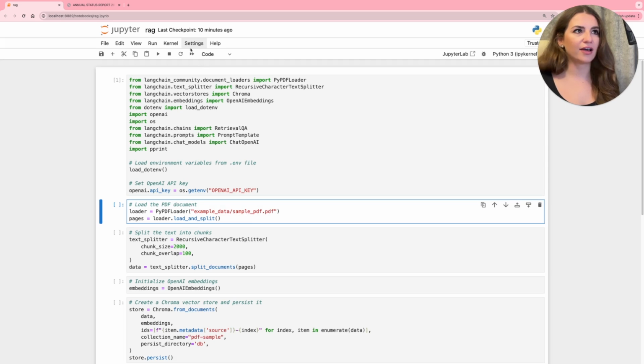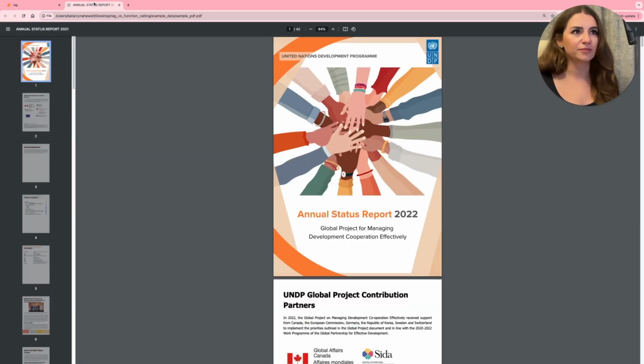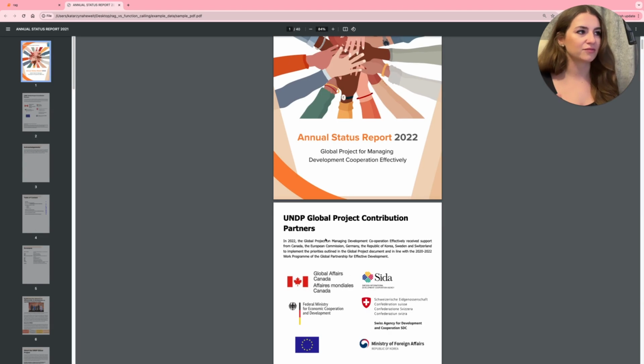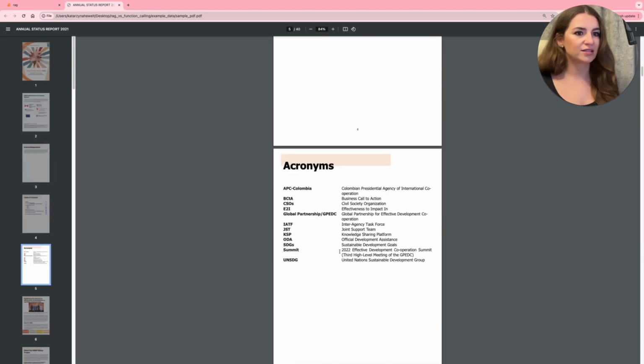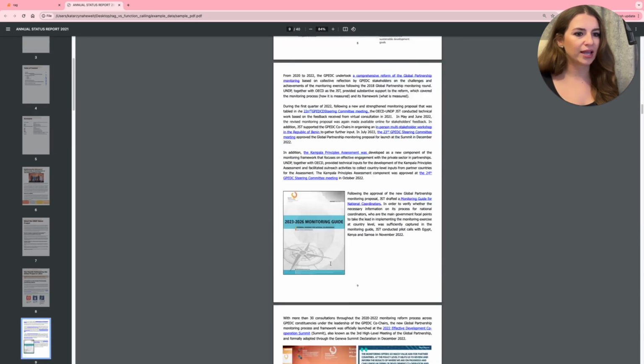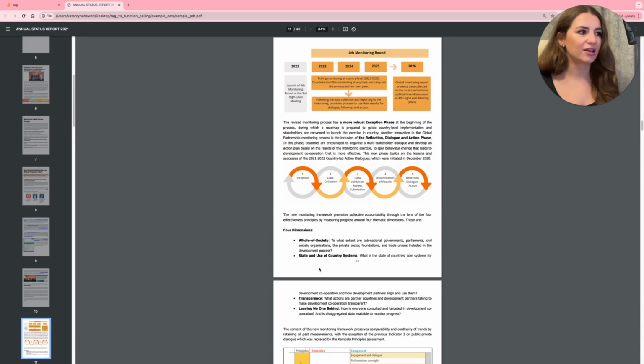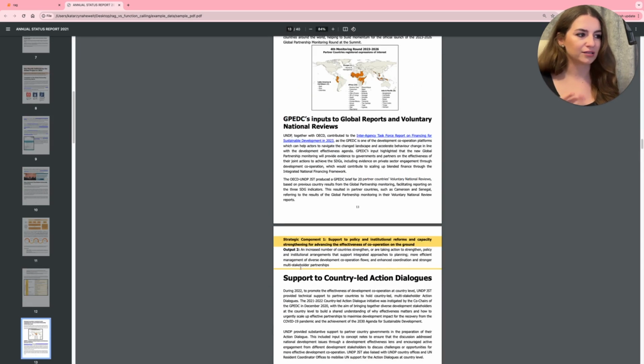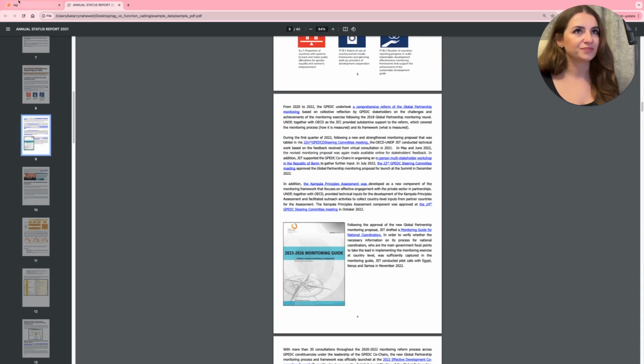Here we have a sample PDF file: Annual Status Report 2022, Global Projects for Managing Development Cooperation Effectively. This is a sample document just for demo purposes. It's quite lengthy, but we can technically ask any question regarding this document while we implement this method.